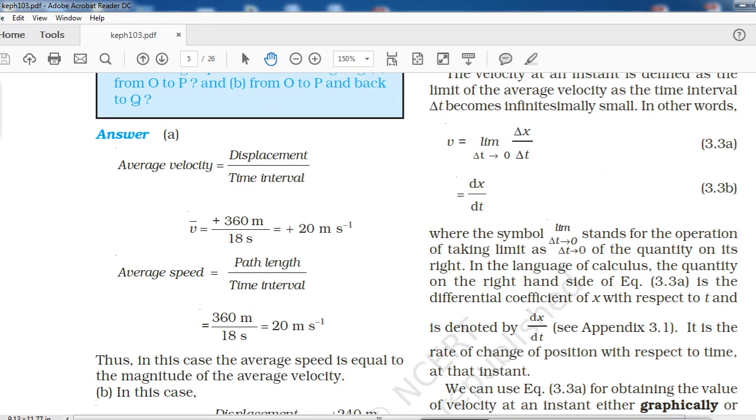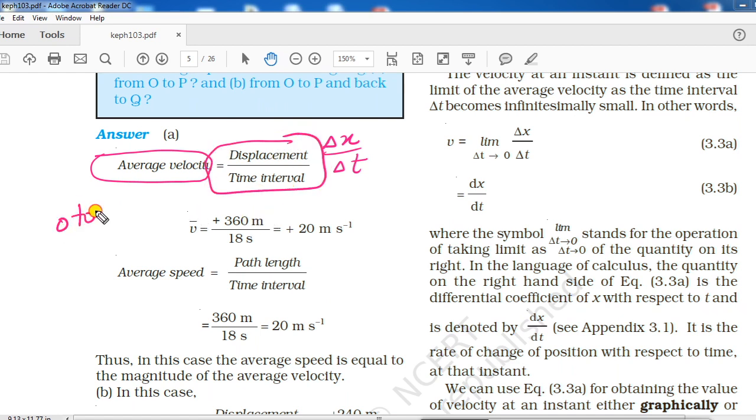Here you can see the formula of average velocity. What is average velocity? Delta x upon delta t, or you can write it in this form also. Displacement from O to P, we have seen in the figure. Displacement covered was 360 meter, and the time taken, given in the question, is 18 seconds. So average velocity will be 20 meter per second.